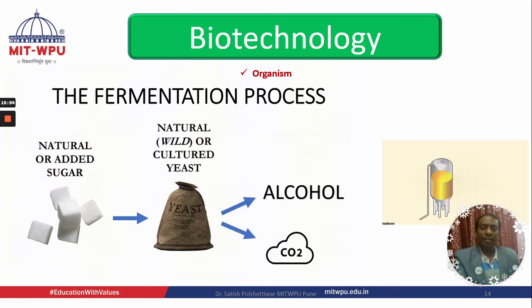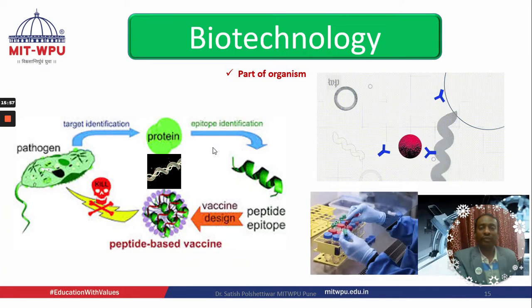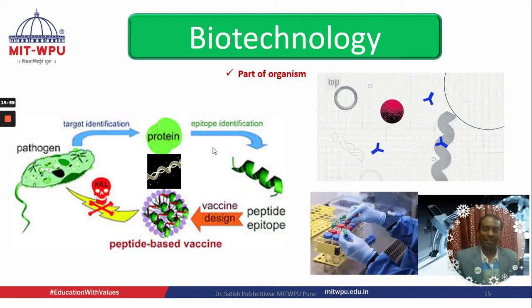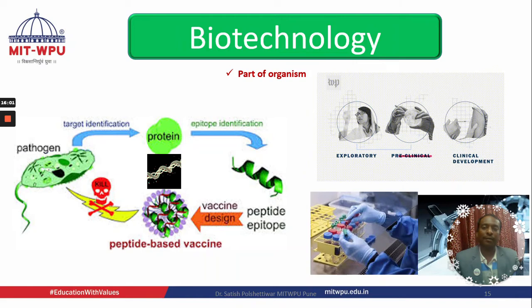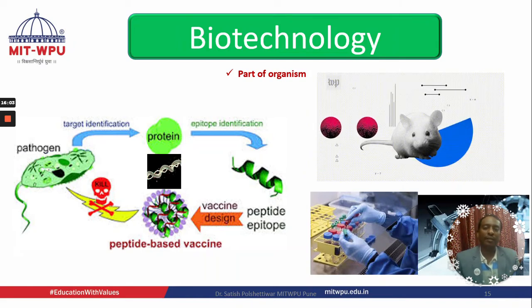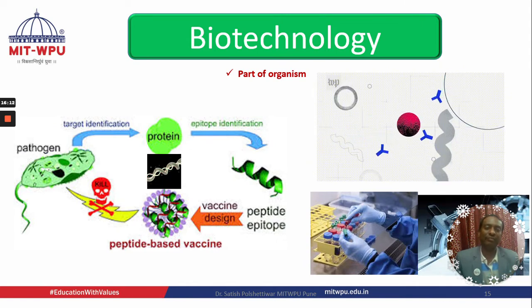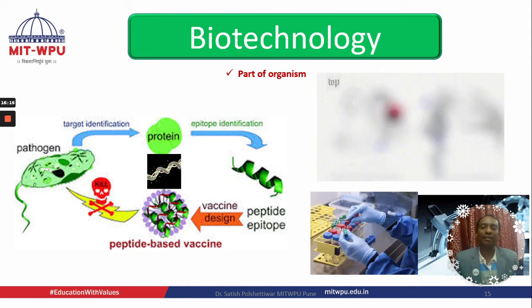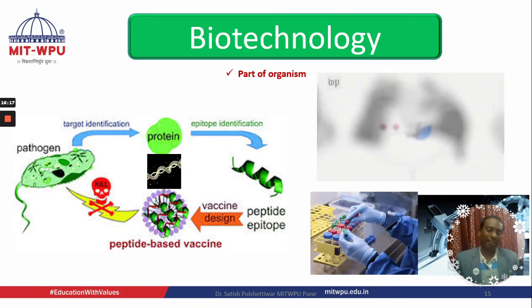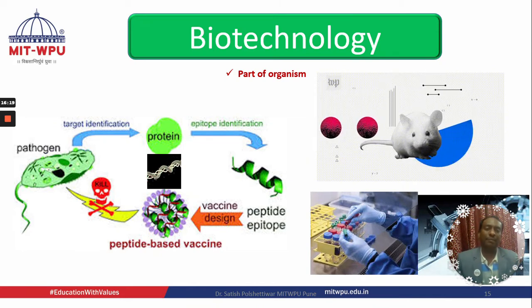Now moving to the next generation process, where we use a part of organisms, where we identify particular proteins and epitopes, take that specific part of the microorganism, and further produce the product of interest. That is what we call modern biotechnology, where we use a specific kind of species and a specific kind of antigens to make the desired products. That is what we call part of microorganisms.